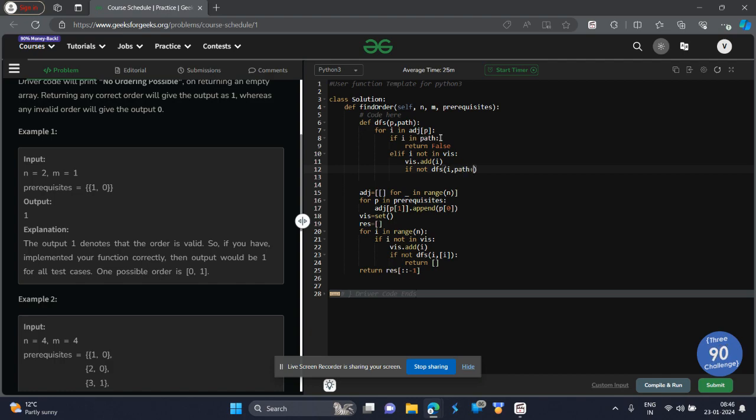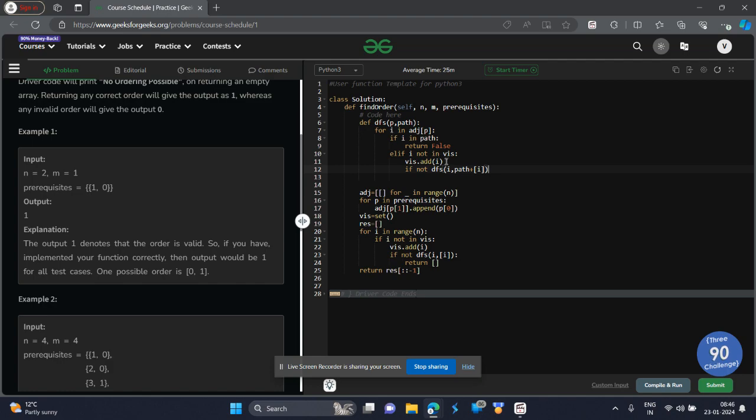We will add this I element to the path, because as I mentioned when passing the parameters for the DFS in the main function, I is the current element. I should have taken some other name in this DFS function, but let's see. For this DFS, I in the main function is the current element, and this path is the list of all the courses.